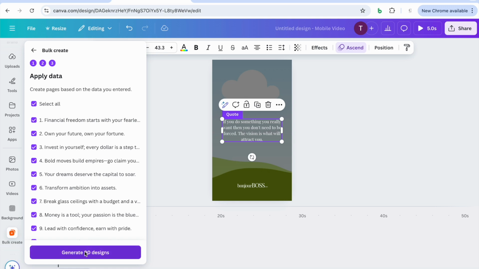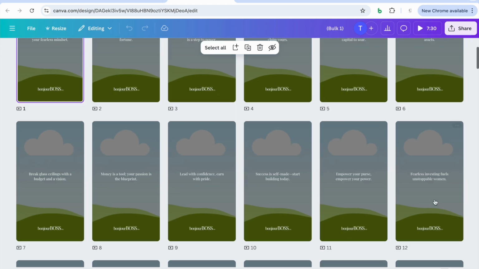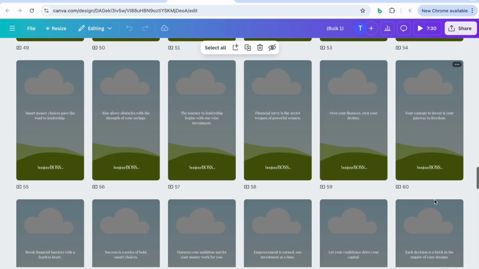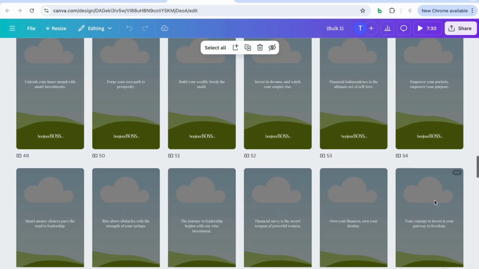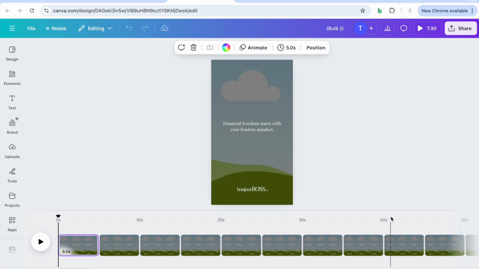So we're going to go ahead and click generate 90 designs. It's going to open up a new Canva file. And if we take a look, you will see that all of the quotes have been added just like that. That is pure magic, okay? So next, what we need to do is we need to add our videos, okay?